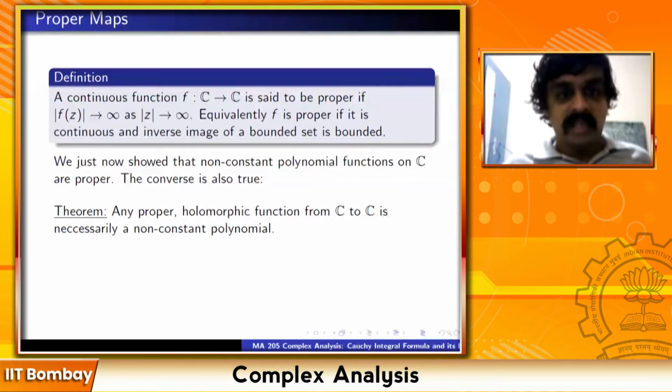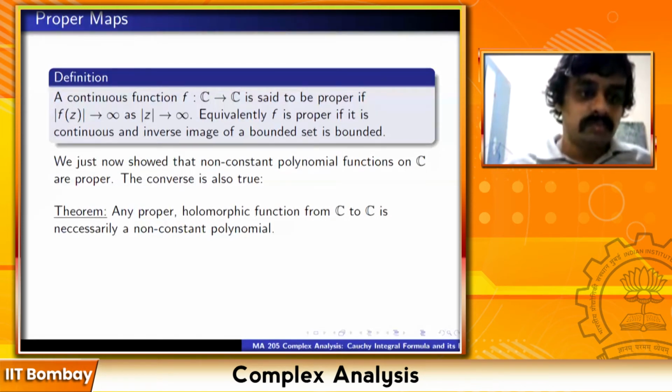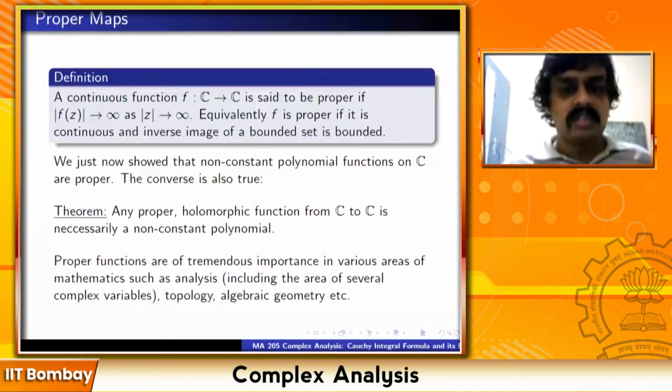For a proper function, is it necessary for every set to have an inverse image? That has nothing to do with proper. For every function you can talk of inverse image. Simply take all points whose image lands inside S. For example, if f(z) is 1 upon z, then the set {0} does not have an inverse image, yeah, but that's empty. I mean, the empty set is also allowed. So this is a striking theorem again, that any proper holomorphic function from C to C is necessarily a non-constant polynomial. Proper functions are of tremendous importance in various areas of mathematics, such as analysis, topology, algebraic geometry, etc.